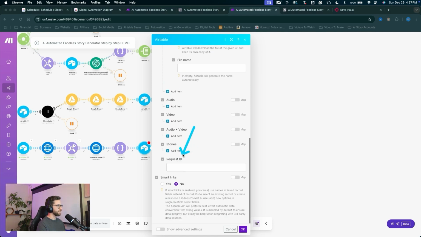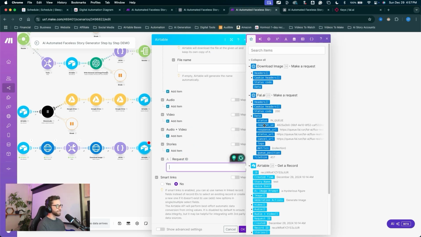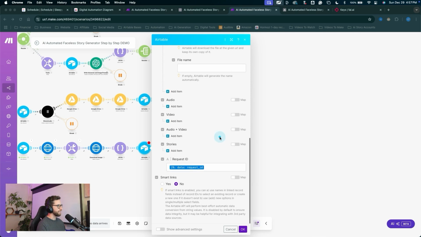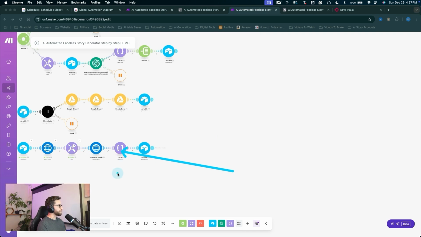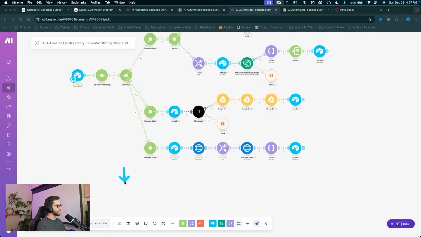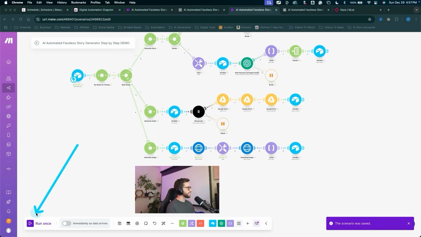Come down to request ID and we can enter in the request ID right here. This one is purely for reference. We can add that in there and see it in Airtable. Click OK. We have to run it one more time to push that data through. So let's go ahead, save the scenario, come down, run once.